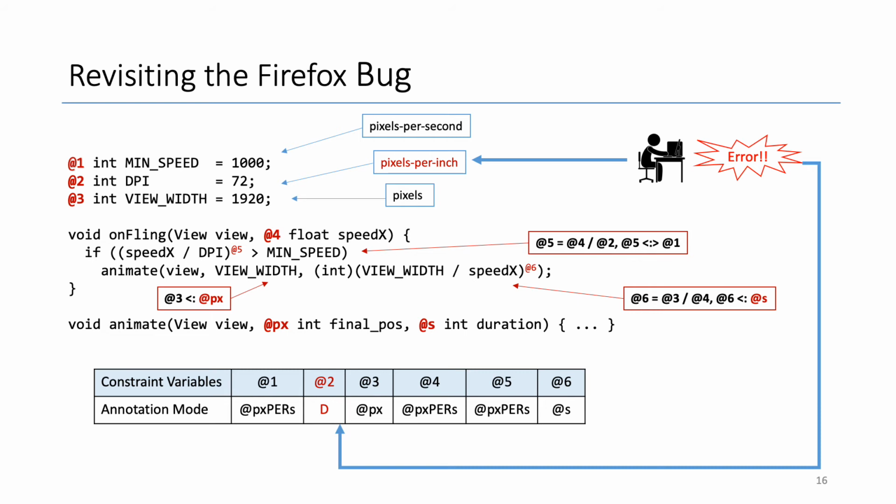Using annotation mode, the programmer can inspect the inference result and realizes that the solution says DPI is dimensionless. However, the intended unit for DPI is pixels per inch, which indicates that there is an error. Note how this error would have been missed without a human looking at the inference result. Annotation mode is essential for enabling this use case.